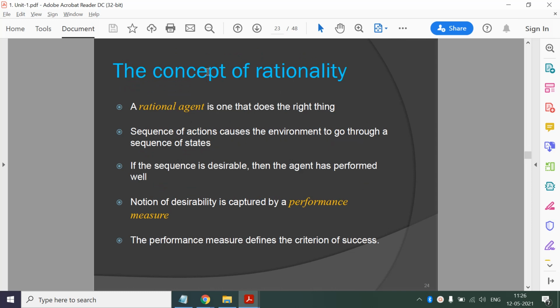Then we have studied the concept of rationality. Rationality means doing the right thing, right? So a rational agent is one that does the right thing. A sequence of actions causes the environment to go through a sequence of states. So we have seen this, right? The actions are performed on the environment, so the environment will go through a sequence of states. Now if that sequence is desirable, then we can say that our agent has performed well. Based on that, we have defined this performance measure concept. This performance measure defines the criteria of success.